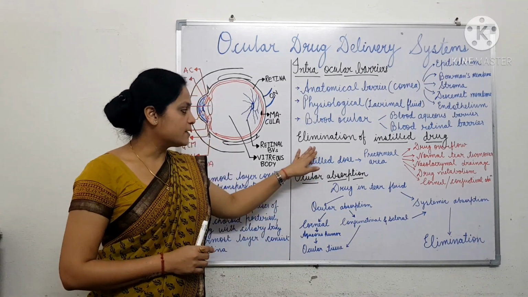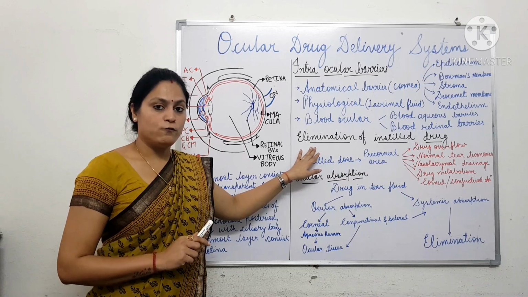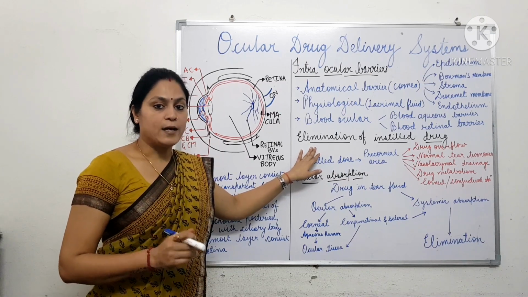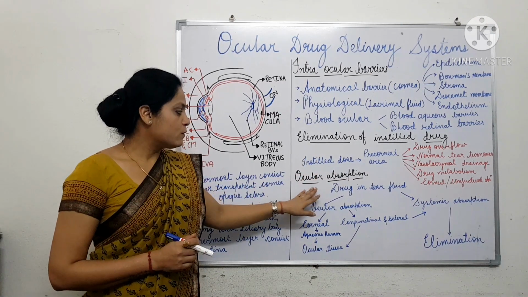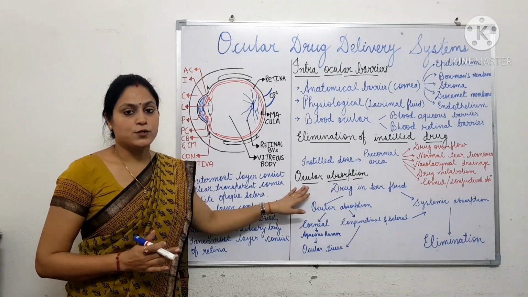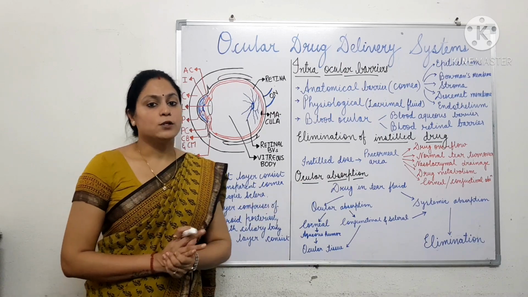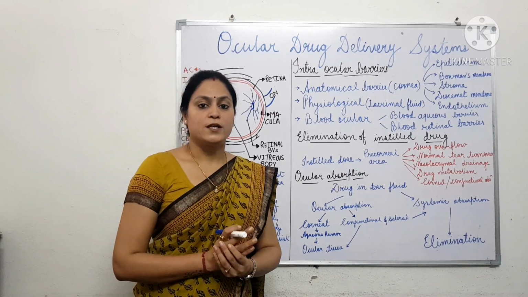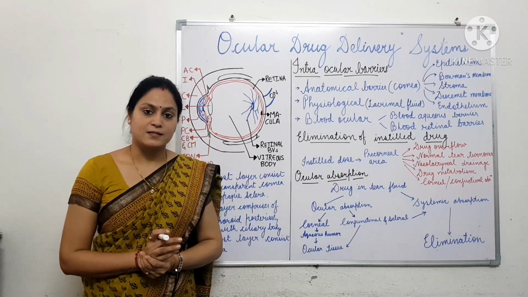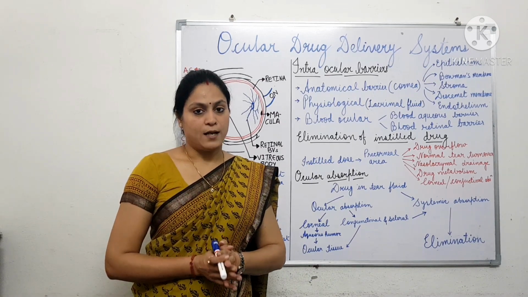Then we will study various reasons which are responsible for the low bioavailability through ocular drug delivery, and the general scheme of absorption of drug through the ocular route. Later on, we will also study various formulations of ocular drug delivery systems, including ocular inserts and implants.